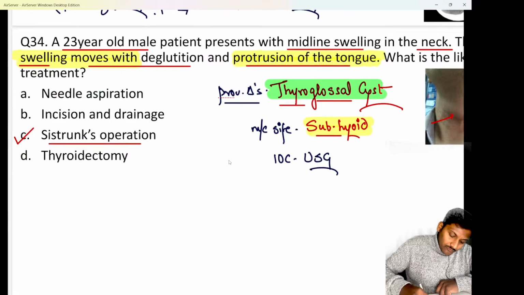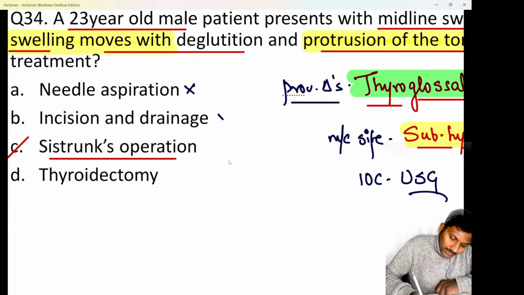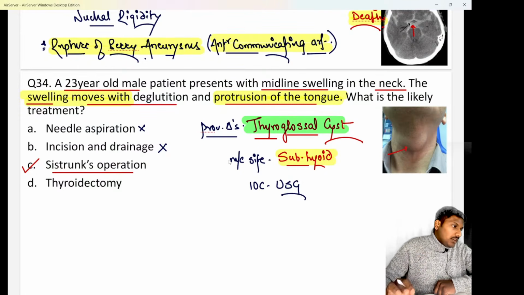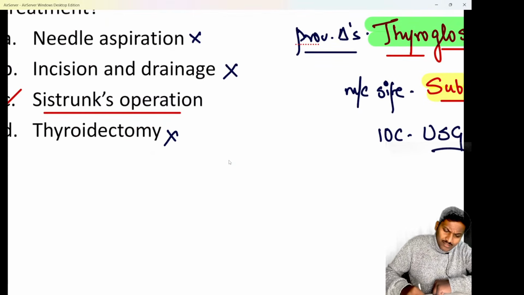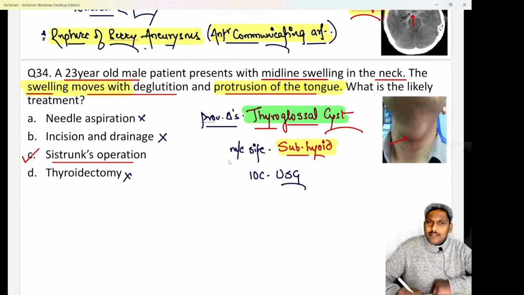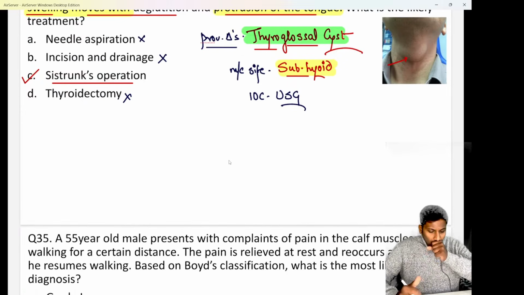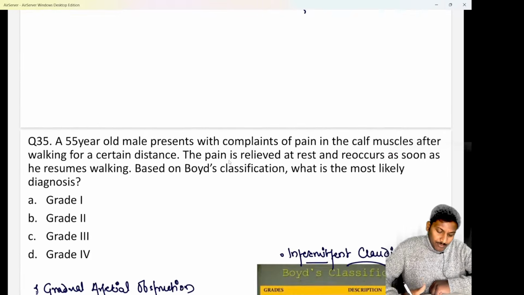Do remember needle aspiration or incision and drainage is not usually done, because even if you do needle aspiration there will be a recurrence in the patient, and incision and drainage, if you do, will lead to development of a thyroglossal fistula. If by mistake you do incision and drainage, a fistula will form, okay? So never do an incision and drainage also. Thyroidectomy, obviously it is not needed. It is not a case of any thyroid malignancy or thyroid cancer that we are going to go for a thyroidectomy. Understood? So a very important thing to be remembered.